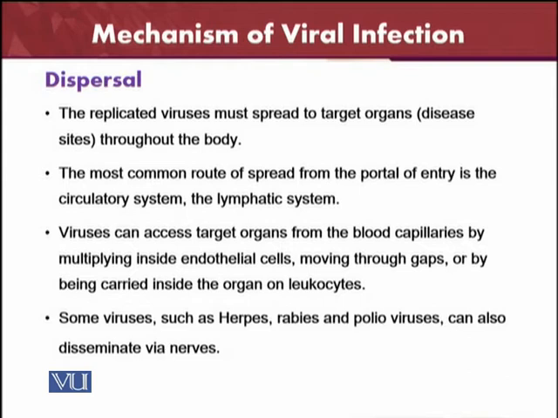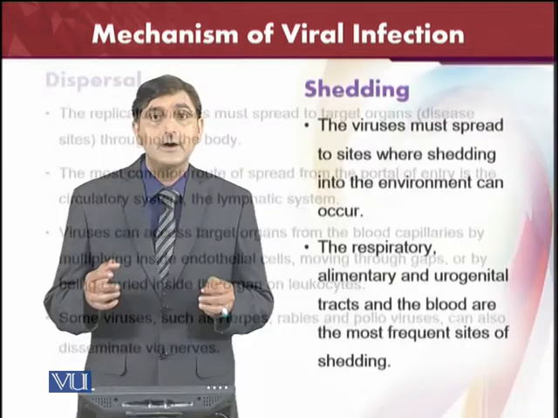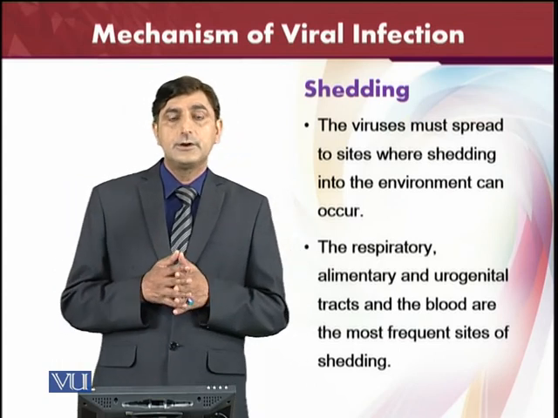And most of the time some viruses can also disseminate through the nerves. Just like we already know a very important virus, rabies. It is caused by a dog bite or a bite from similar animals. And then the polio viruses, of course, cause muscle twitching and also harm the nervous system. And then the herpes viruses. So these viruses are dispersed through the nerves, and other viruses are dispersed through the bloodstream or the leukocytes, or other ways of dispersal are also present depending on the different kinds of viruses.